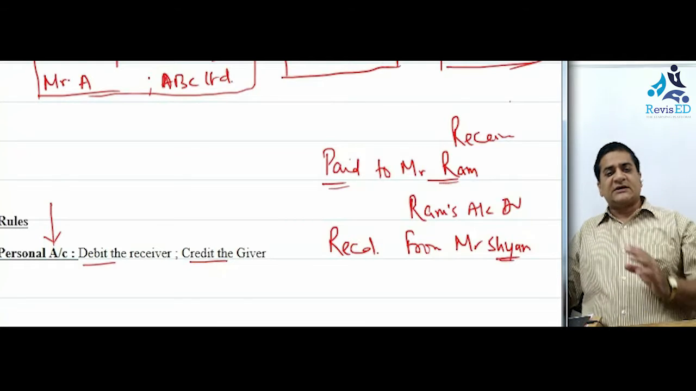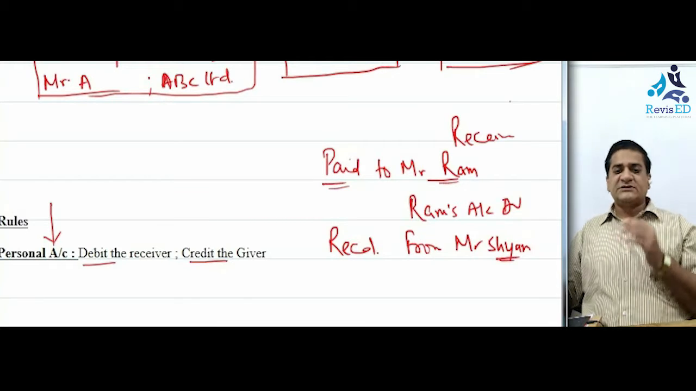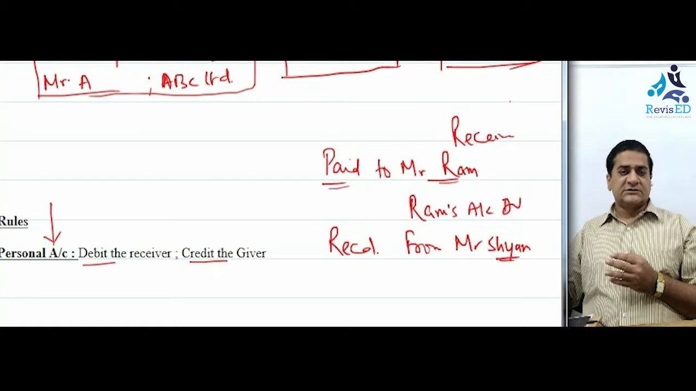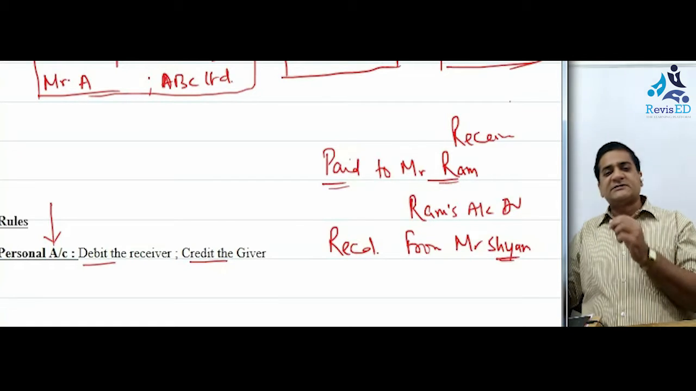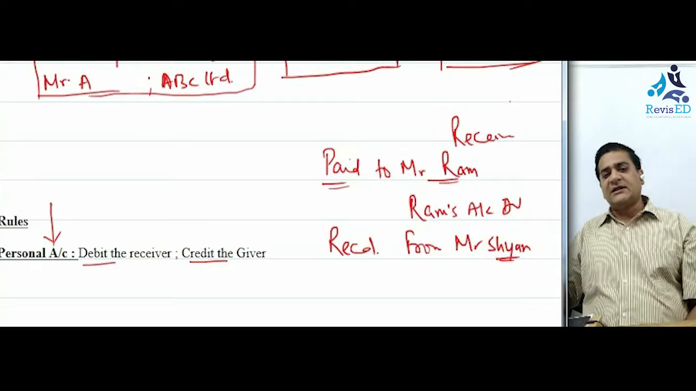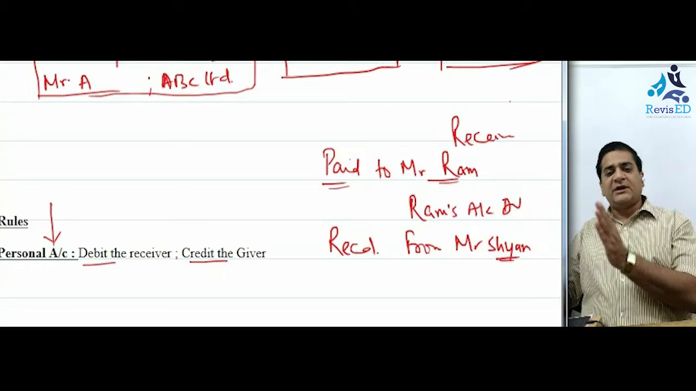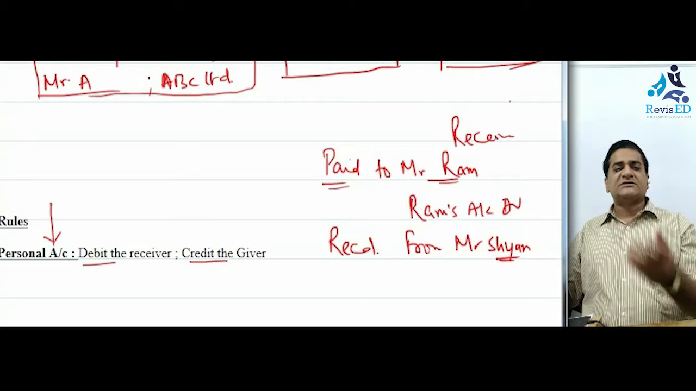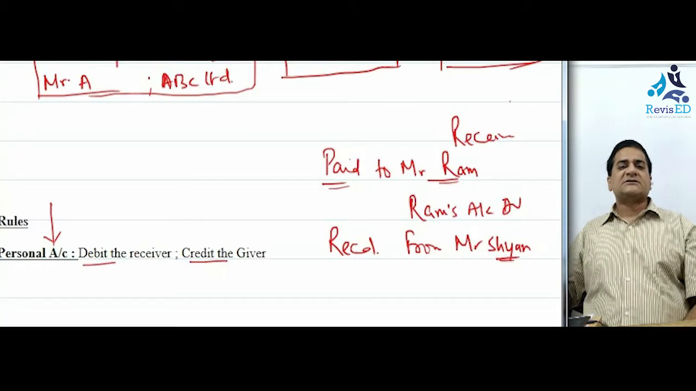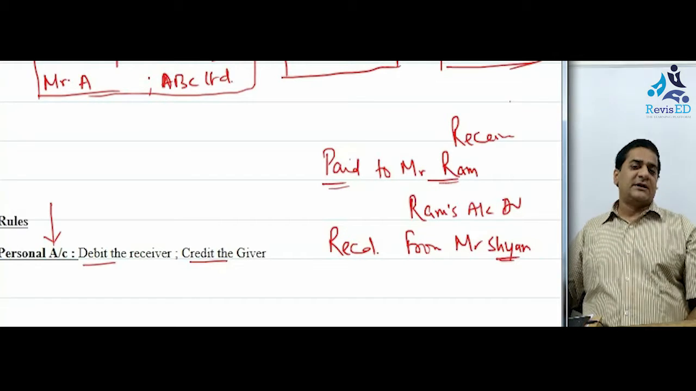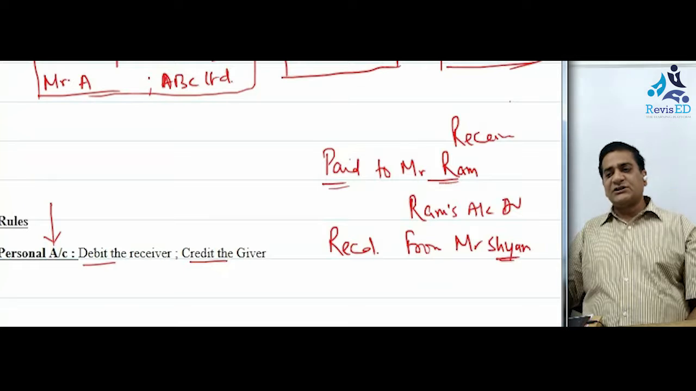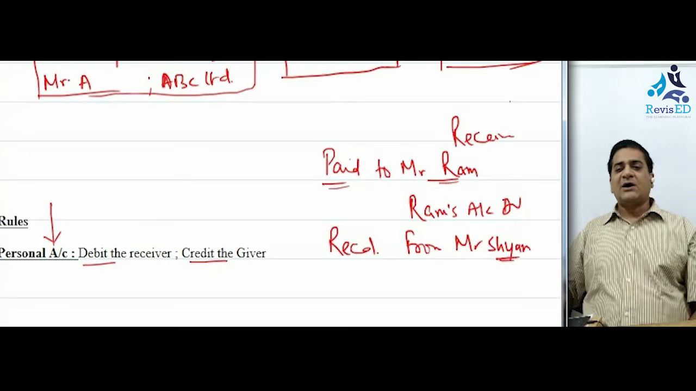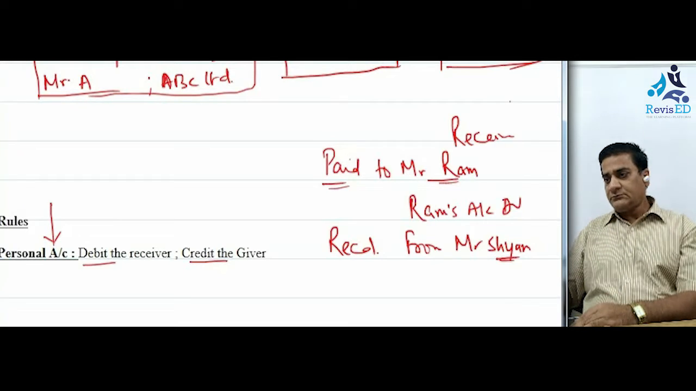What we need to do is, under the personal account, which is related to persons or institutions, any person who is receiving the money or receiving anything, his account has to be debited. Or any institution which is receiving something, its account has to be debited. Similarly, the person who is the giver, his account has to be credited.